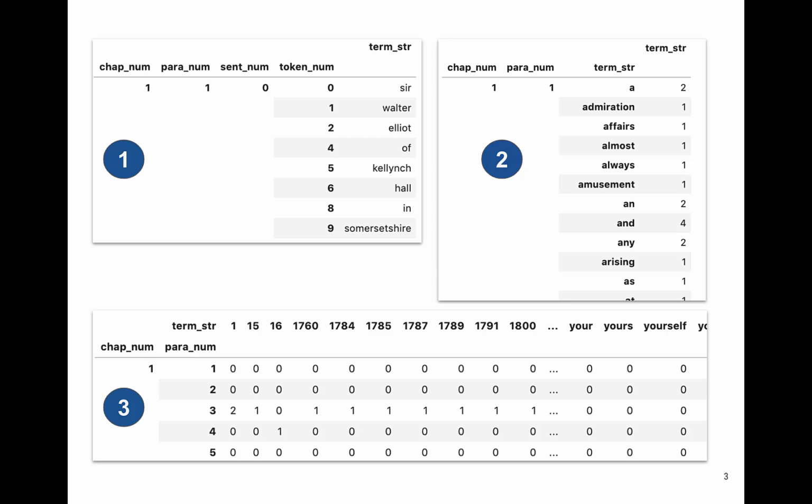And finally, we can take this data structure and perform what in pandas is called an unstacking operation. We can unstack this, and what that will do is project the last index column into a series of columns, with each value in the term string column becoming a column unto itself. And here we see that we include tokens, or rather terms, that don't even appear in the first paragraph of the first chapter, and they get a 0 value. That's a vector space representation of a bag of words, and we're going to get into that in a subsequent video.